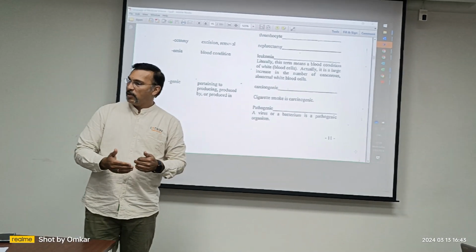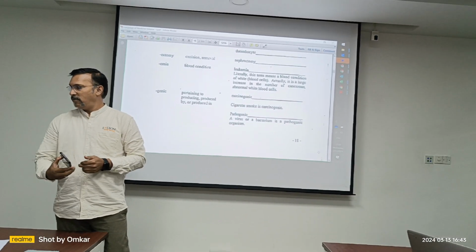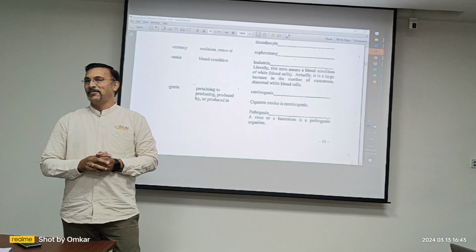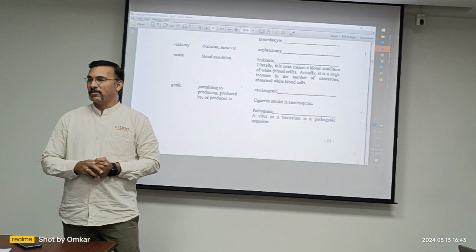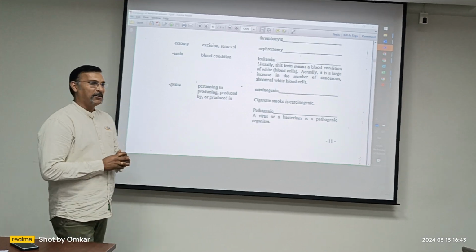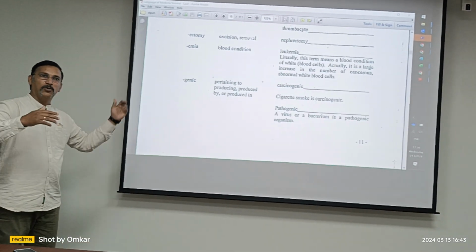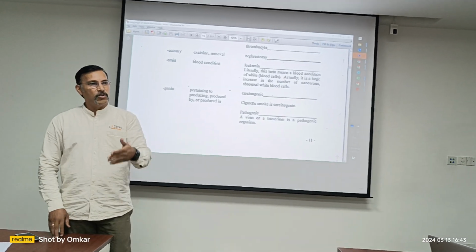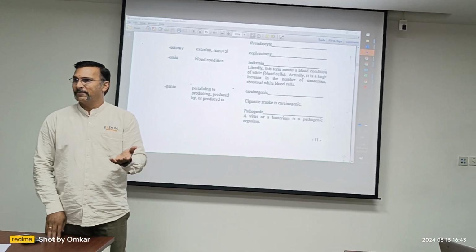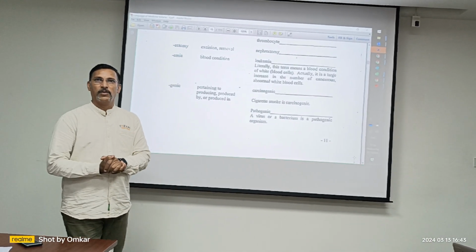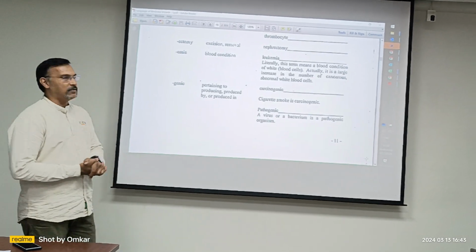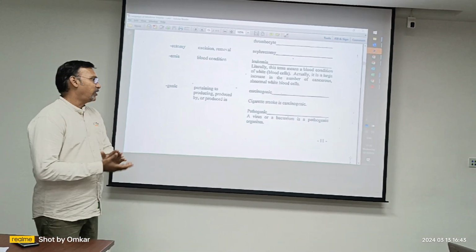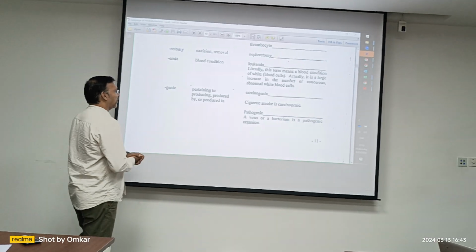One more modern example, mobile phone. Is it carcinogenic? Yeah, definitely. It was not there in those ages, but now it is. More than the cigarette, more than the alcohol is your cell phone. We should come up with cellogenic or mobilogenic. Mobilogenic. Okay, fine.